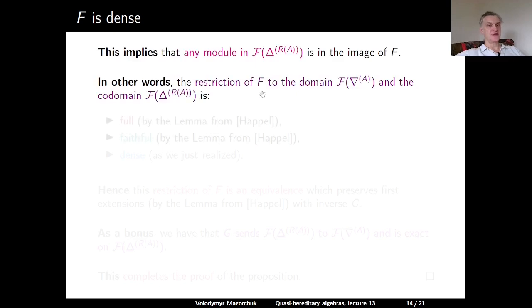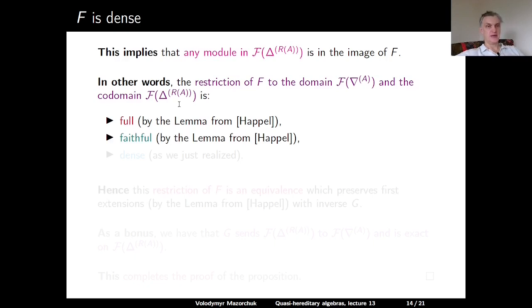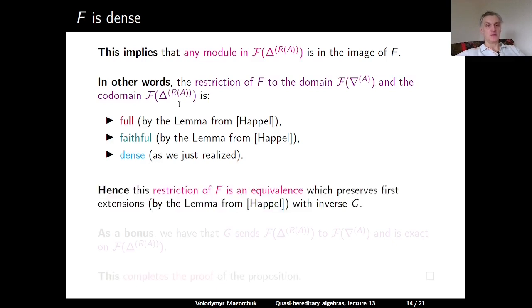In other words, consider the restriction of our functor F to the domain given by all A modules with a costandard filtration and the codomain given by all R of A modules with standard filtration. This restriction is full, and that follows from the mentioned lemma in Happel's book. It's also faithful by the same lemma, and now it's dense, which we just proved. So this restriction of F is an equivalence which preserves first extensions, and this follows from this lemma in Happel, and the inverse is of course the adjoint functor G.